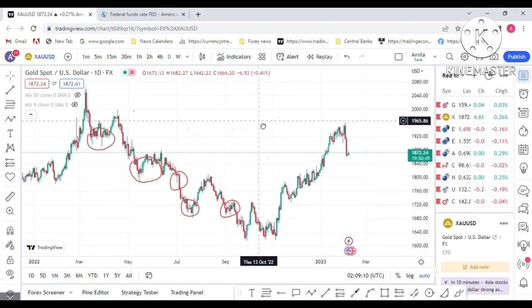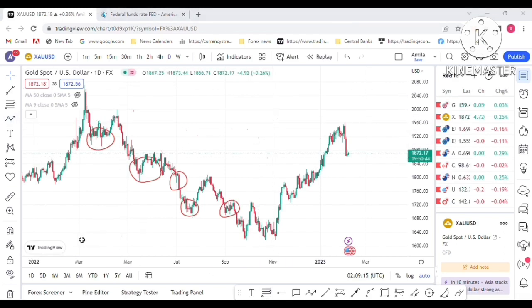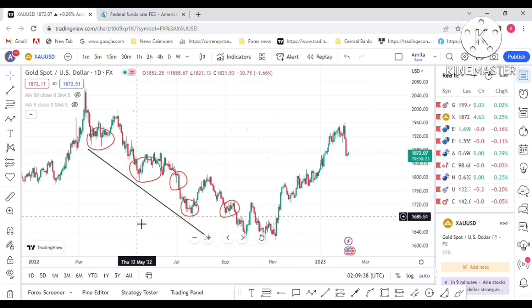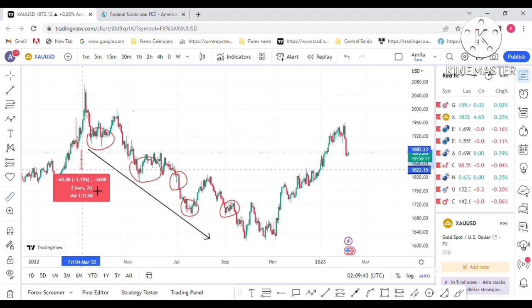When interest rates are hiked excessively, gold drops because investors are more likely to buy currency with the interest rate. So currency gets high demand because of the aggressive interest rate hikes. That was the main reason, along with CPI data, that gold dropped in this downtrend in 2022. The main effect is the aggressive interest rate hike process.